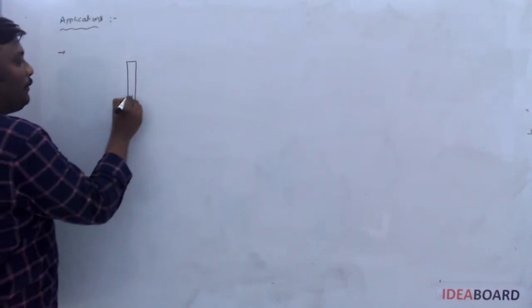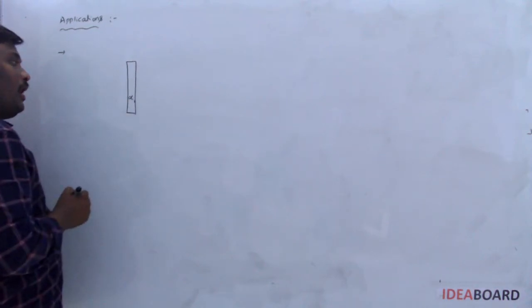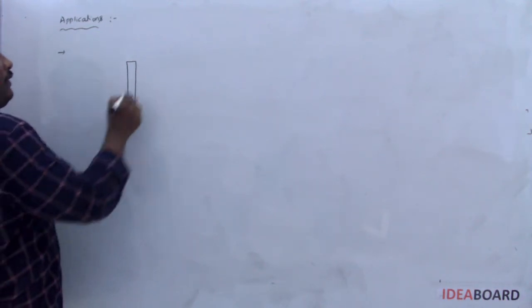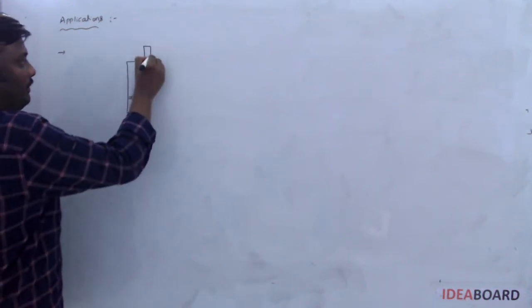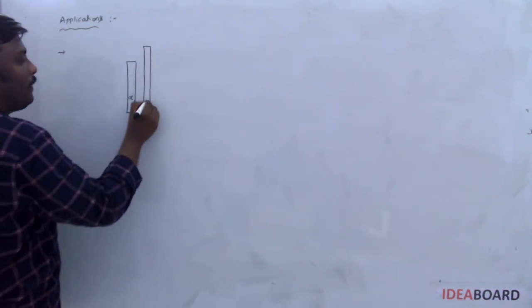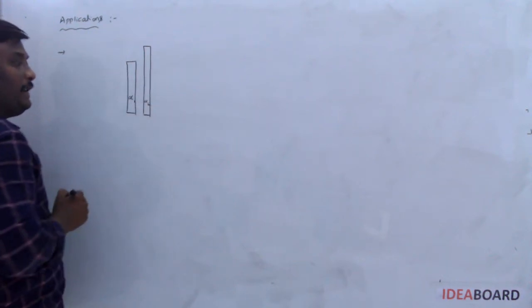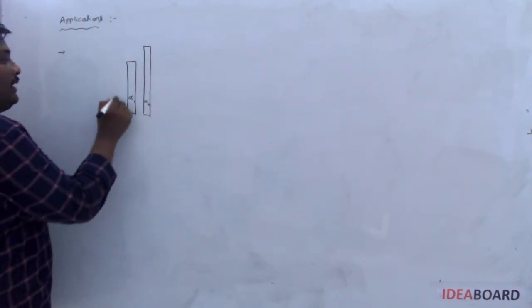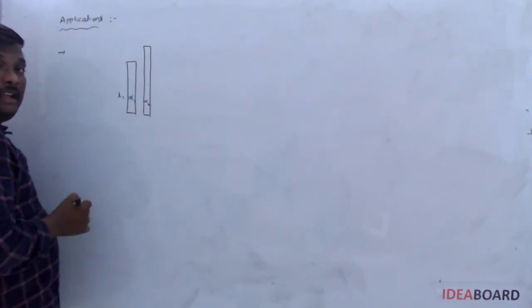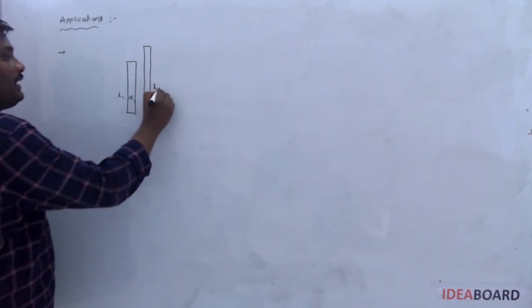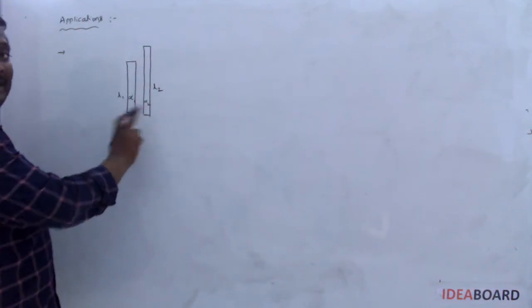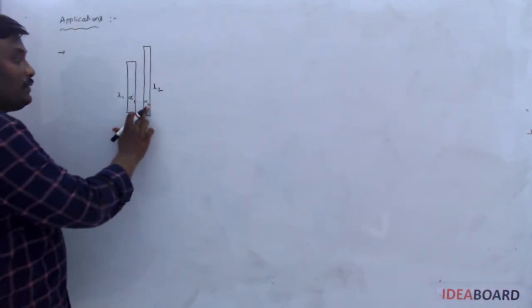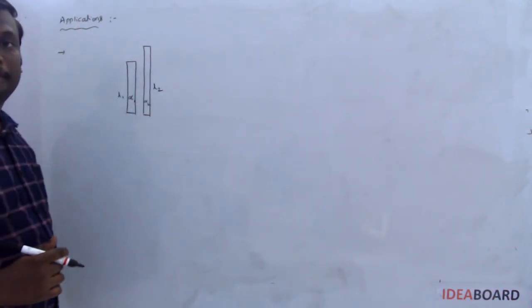One is made up of a material with coefficient of linear expansion alpha 1, and another rod whose coefficient of linear expansion is alpha 2. The length of the first rod is taken as L1 and the length of the second rod is taken as L2. Different materials, hence different values of alphas will be there.